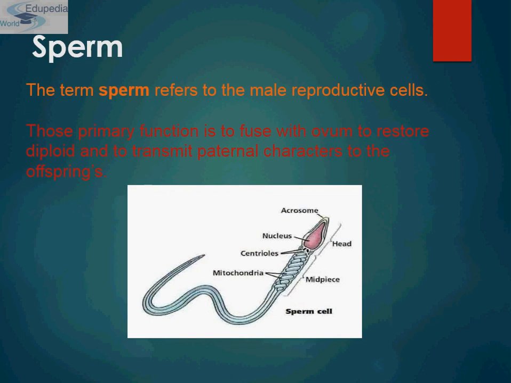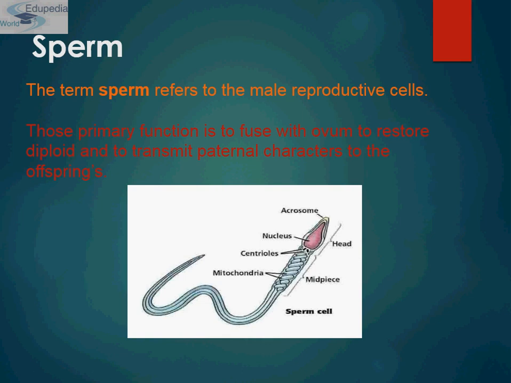Sperm. The term sperm refers to male reproductive cells. Their primary function is to fuse with the ovum, to restore the diploid number and to transmit paternal characters to the offspring. It is a haploid male gamete, and this is a typical structure of sperm. Mammalian sperm is minute and cannot be seen with the naked eye.